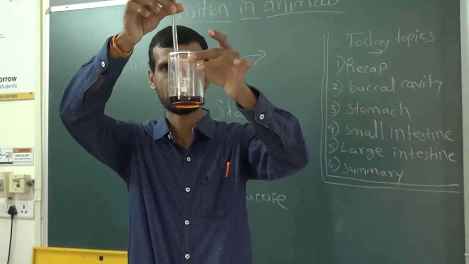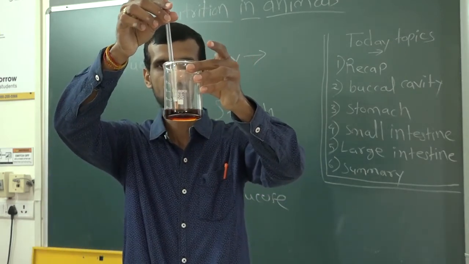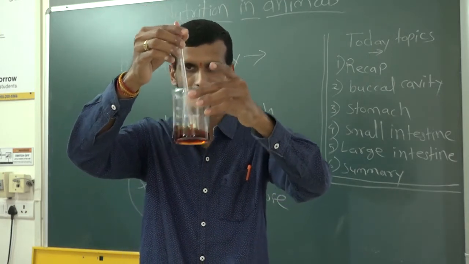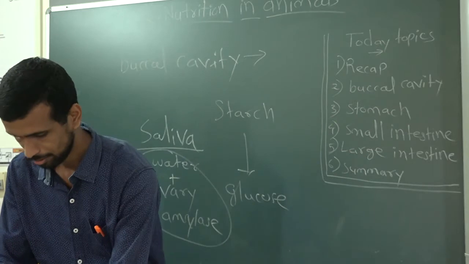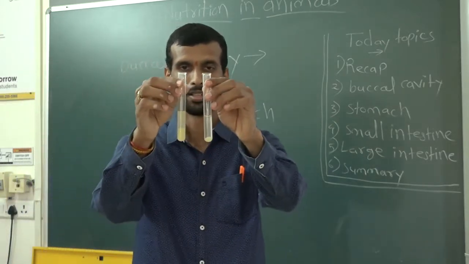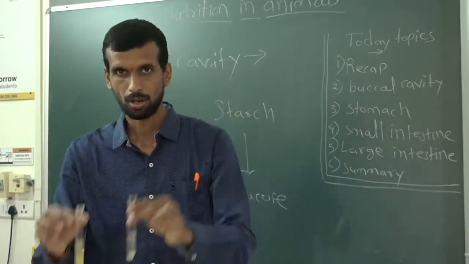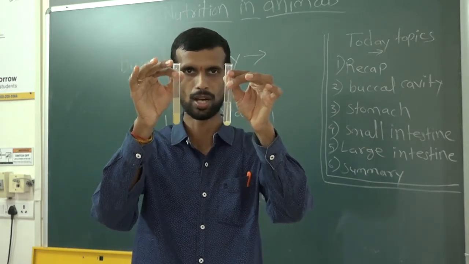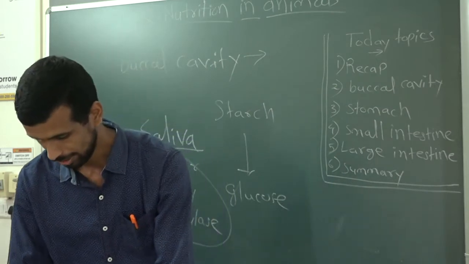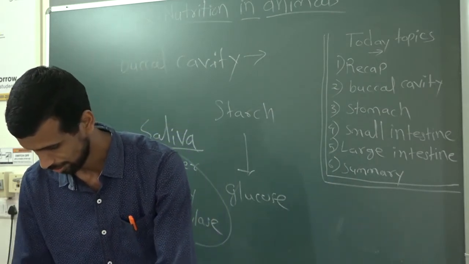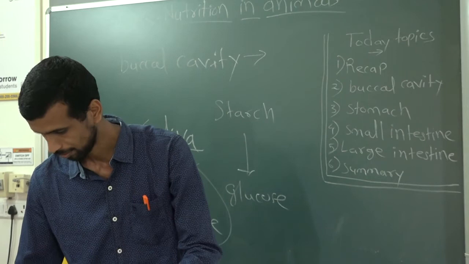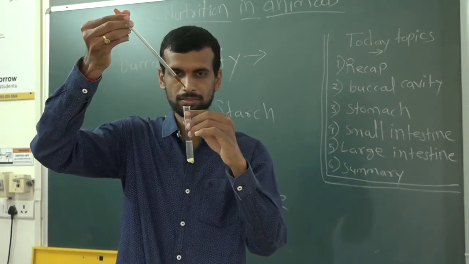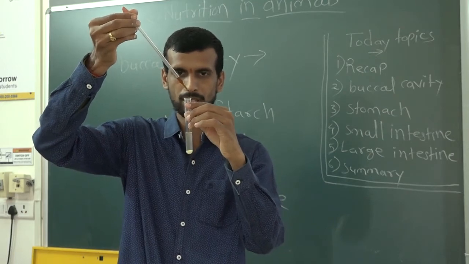This is the iodine solution. Okay, so I have taken iodine solution, then two test tubes. Both test tubes contain potato, one without saliva, one with saliva. Now let's do the activity. I am taking some drops of iodine and will put them in one test tube.